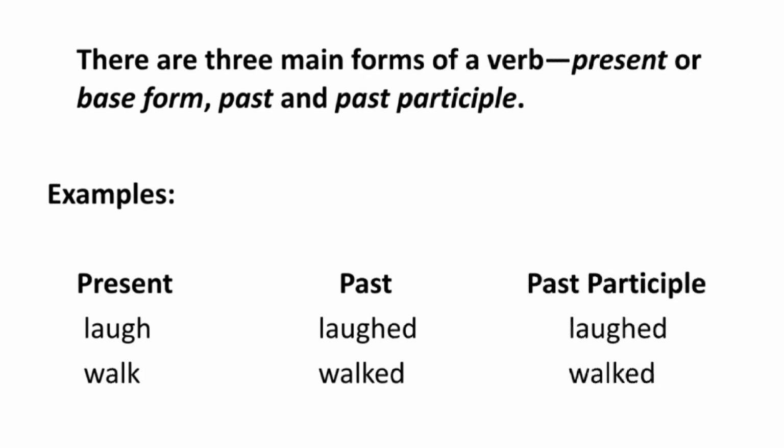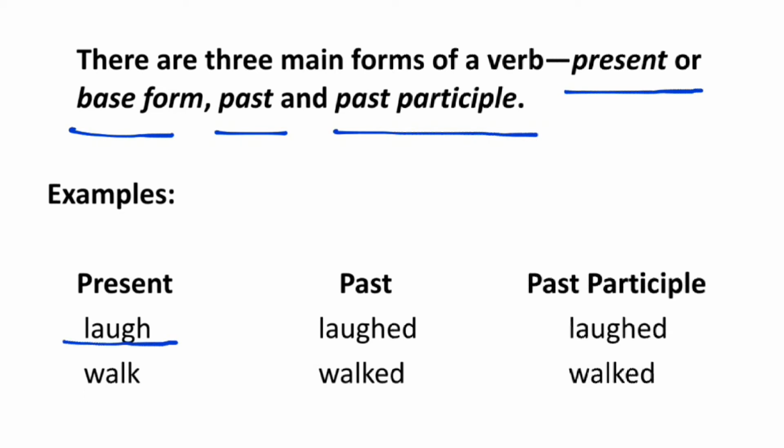Today I am going to explain regular and irregular verbs. Before knowing regular and irregular verbs, we must have the concept of verb forms. There are 4 forms of the verb. Among them, 3 are main and they are present or base form, past form and past participle form. The examples are given below.